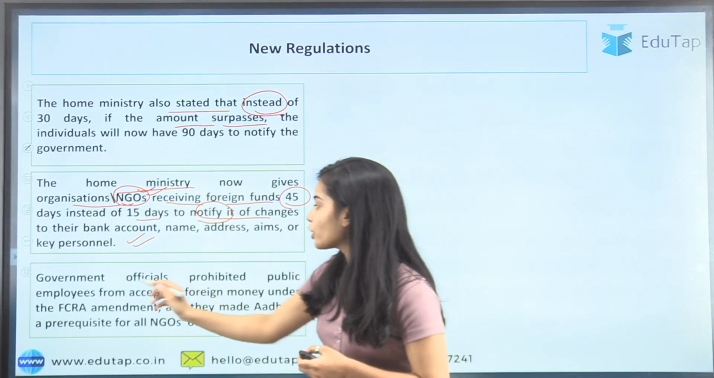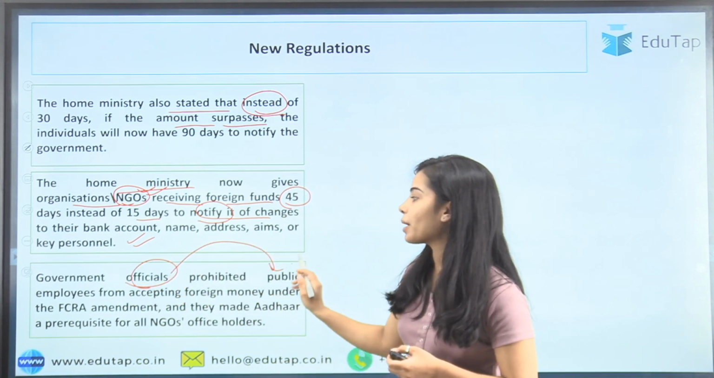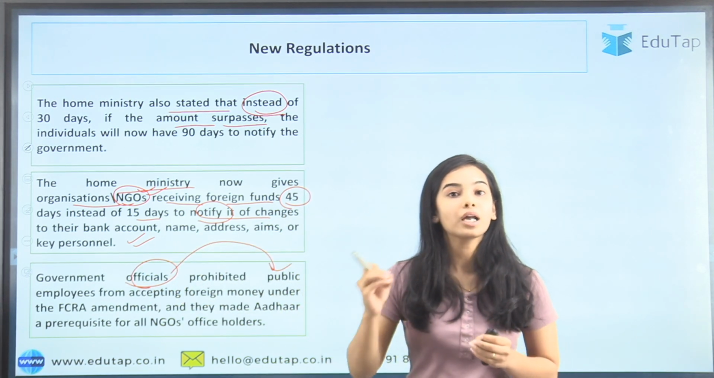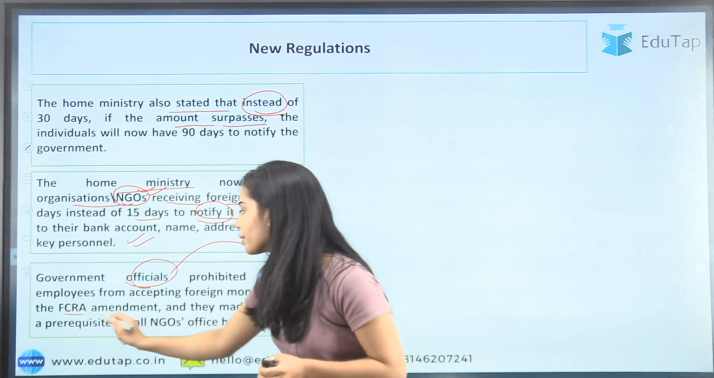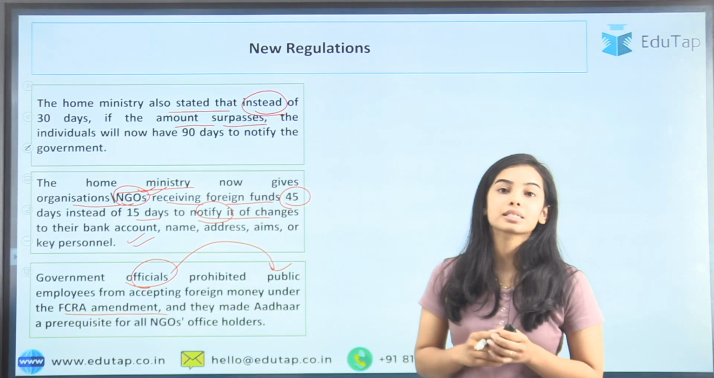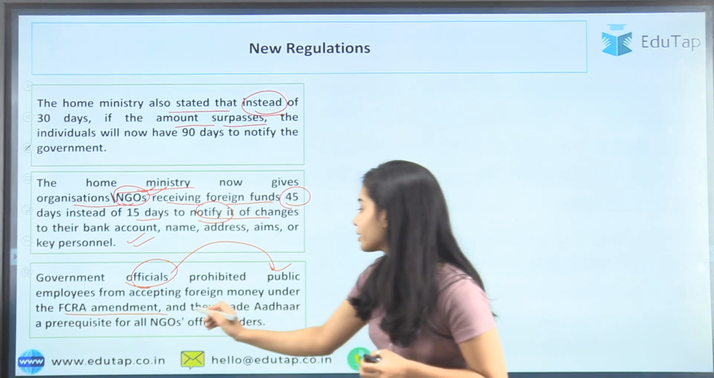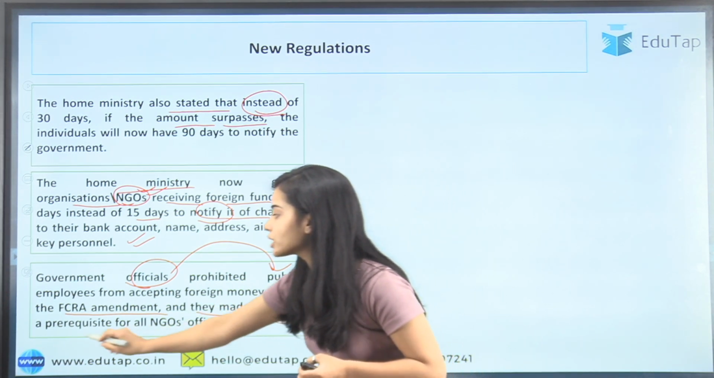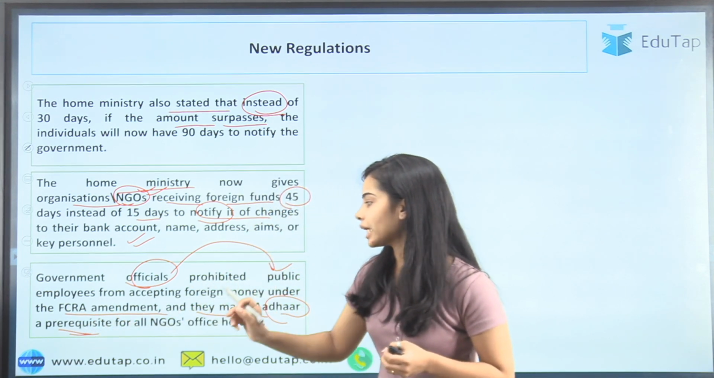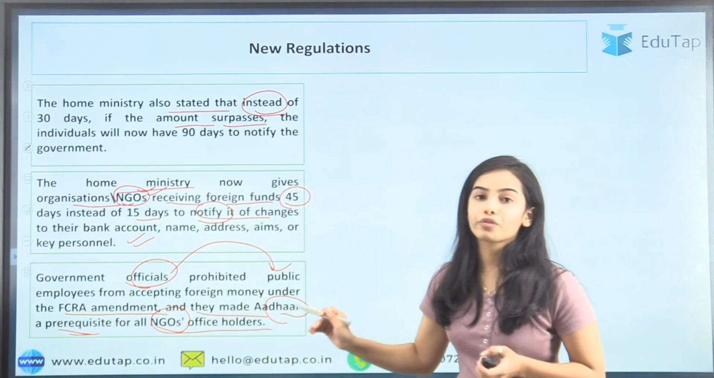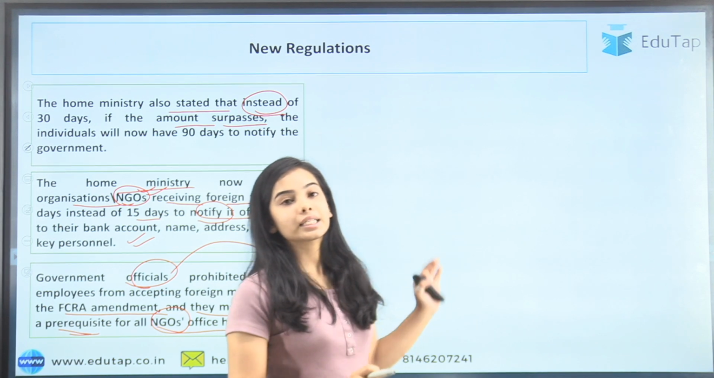Next, the government has prohibited public employees from accepting foreign money under the FCRA amendment. This is another amendment that has been done under the FCRA Act. And they made Aadhaar a prerequisite, a very important thing, for all NGO office holders. So these are the important amendments.